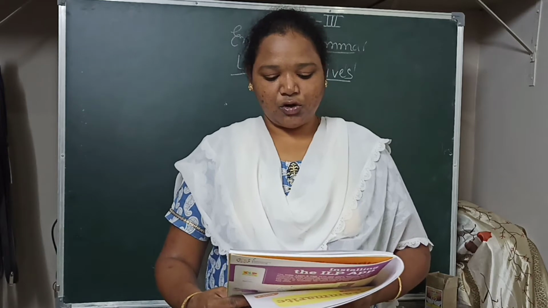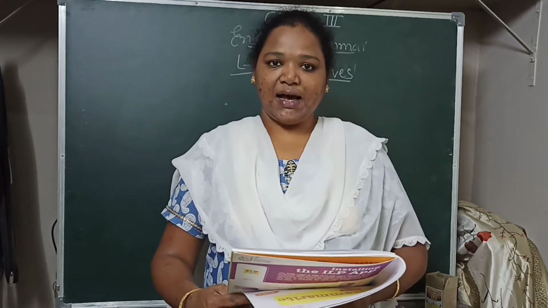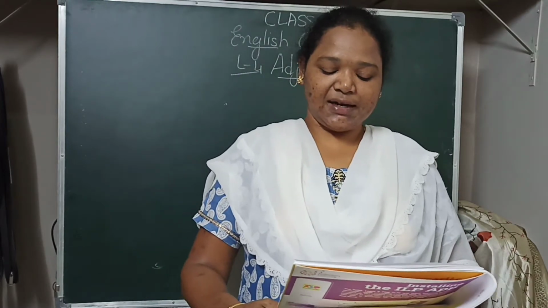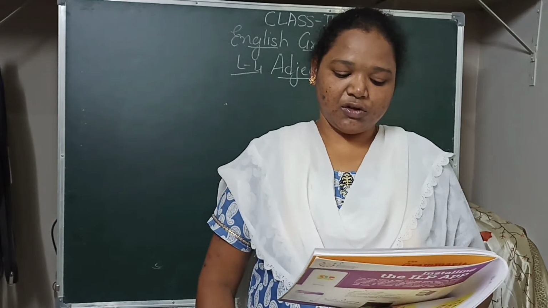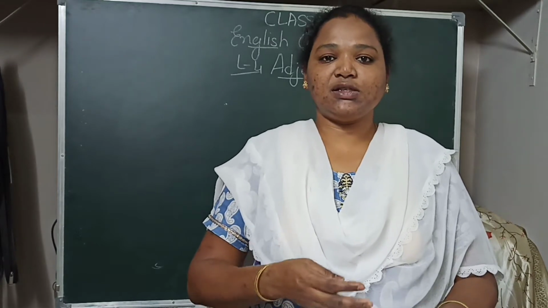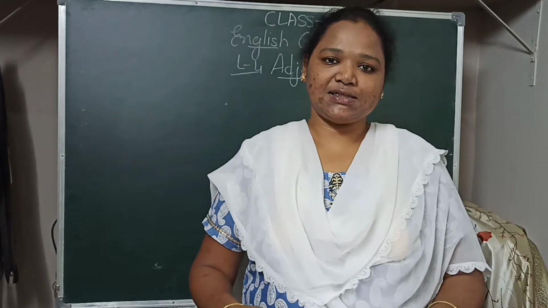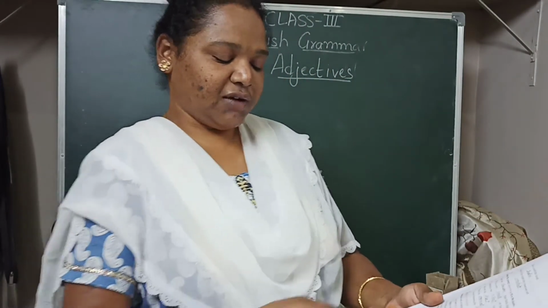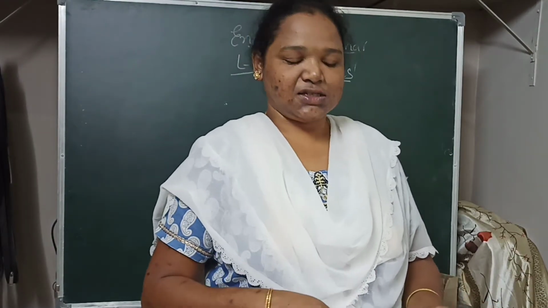Similarly, we formed the adjective childish from the noun child by adding I-S-H. We can form adjectives from certain words by adding FUL or ISH. Form adjectives by adding FUL or ISH to these words. By using this technique, we can form new adjectives. They have given some nouns, and we have to add FUL and ISH to those words.